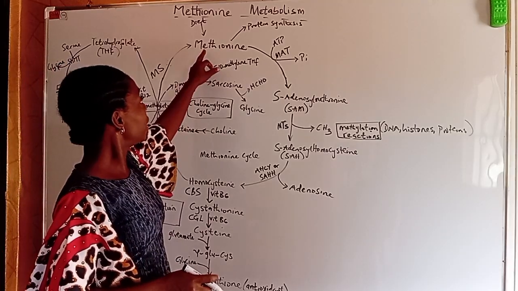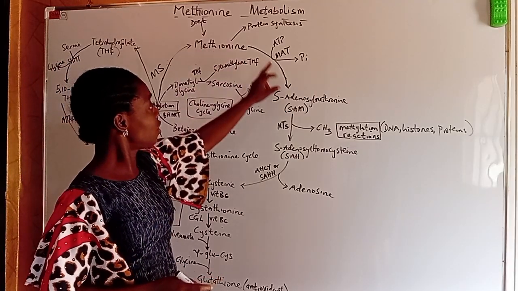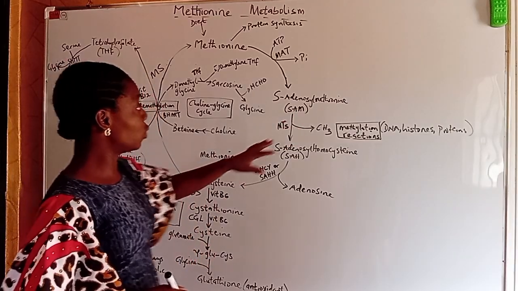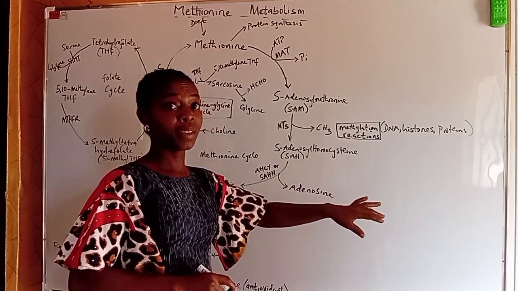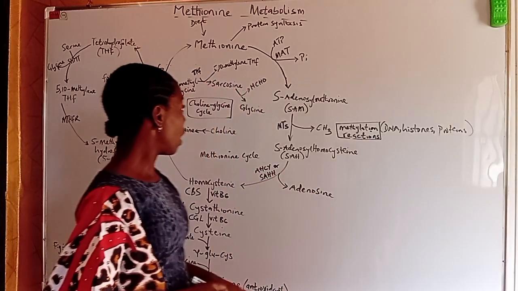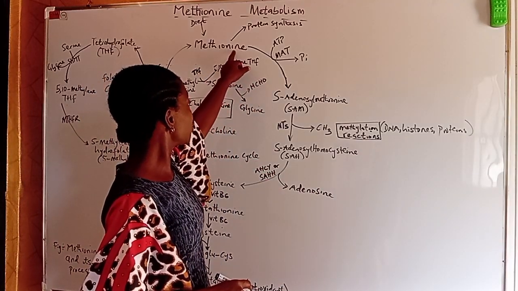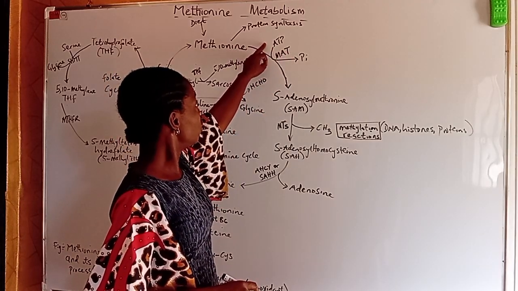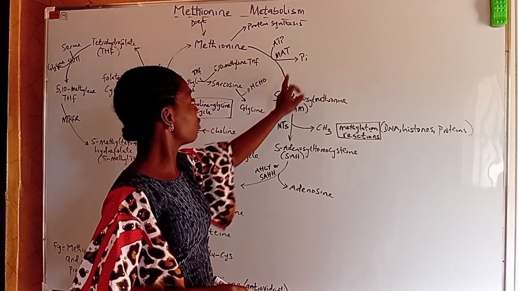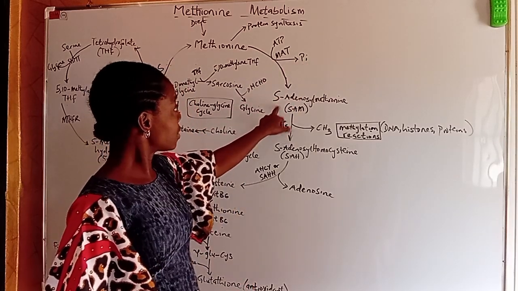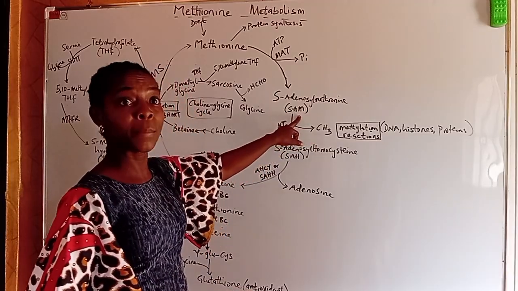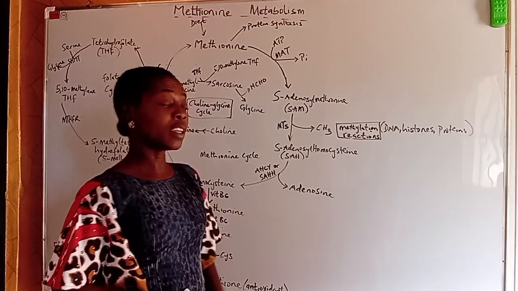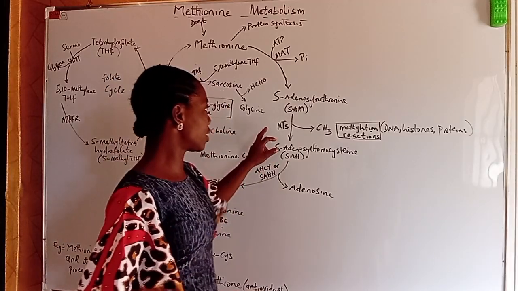Let's see that quickly. Methionine originally is converted to S-adenosylmethionine, the molecule that we know to be notorious for methylation reactions that help in epigenetic control. That reaction, catalyzed by methionine adenosyltransferase, uses ATP and releases inorganic phosphate with the product S-adenosylmethionine, which we call SAM. SAM is involved in the methylation of DNA, histones, and proteins, thereby taking control of genetic expression.